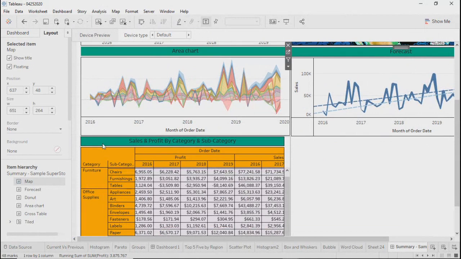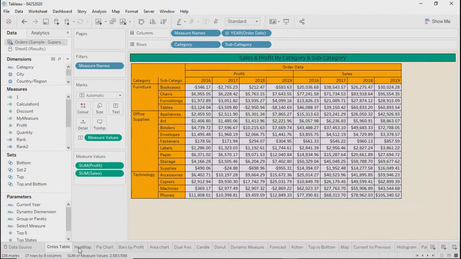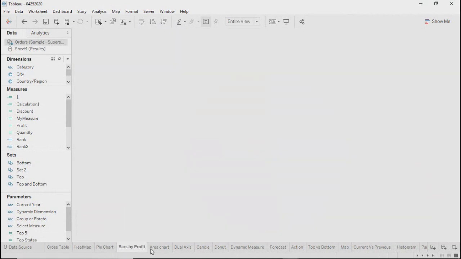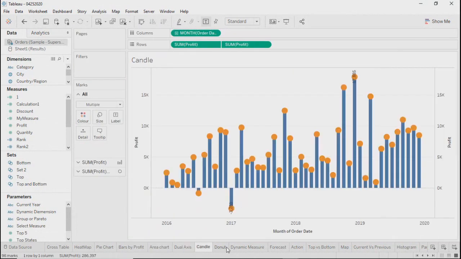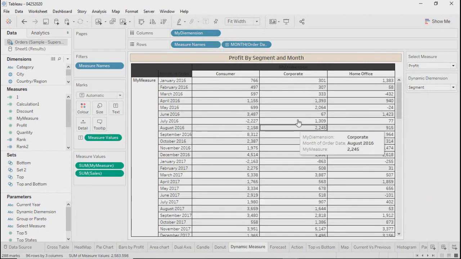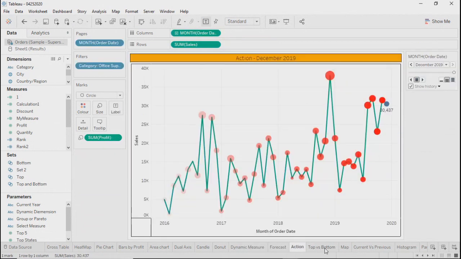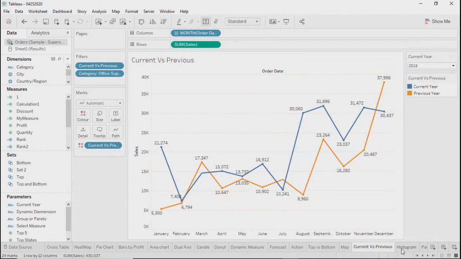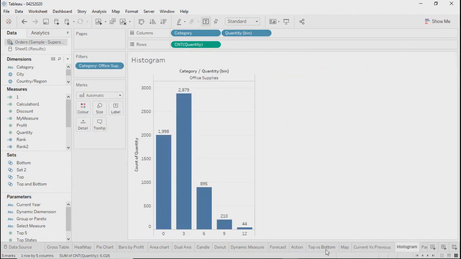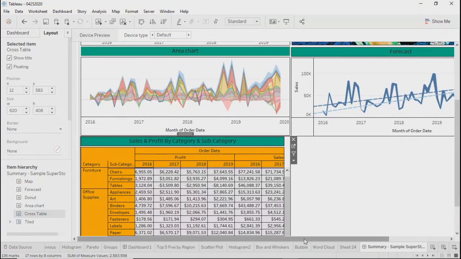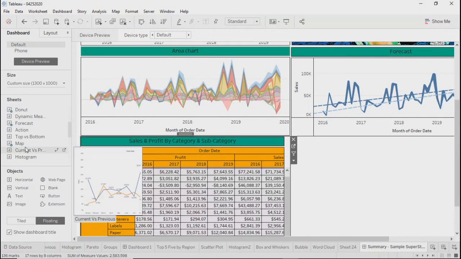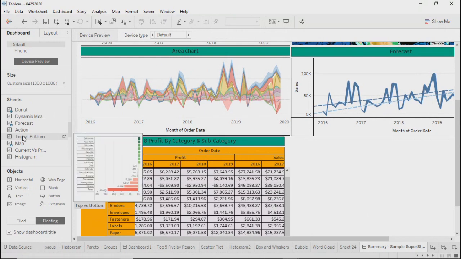Let me go to this particular sheet. We don't have any other options. Let me bring some other table if we have. Yeah, I believe no, we don't have any dates over here. Otherwise, we would have dragged this forecast action. Okay, fine. Let's keep this cross table only. I'll drag another sheet called top versus bottom.